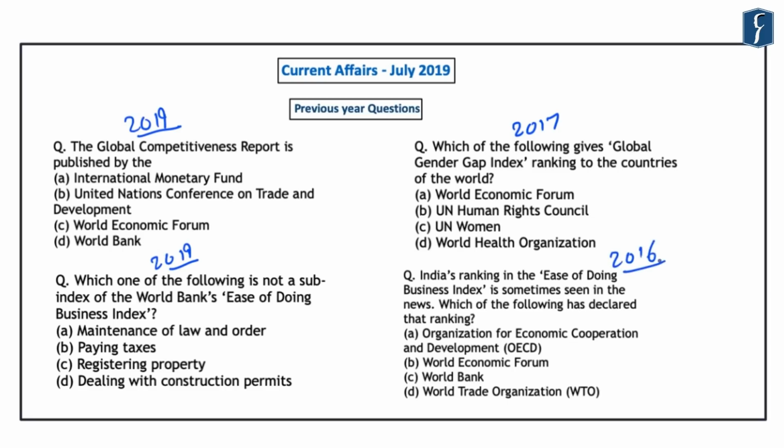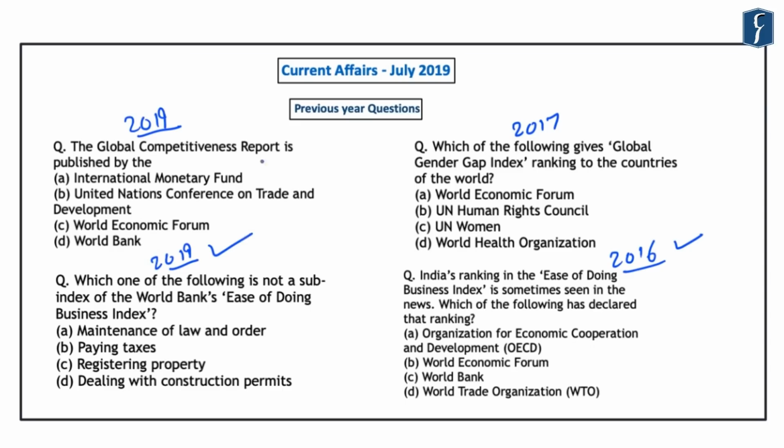If you look at the questions that were asked in 2016 and 2019, both are very similar because they are based on the ease of doing business index. However, in 2016, the question was which of the following releases this ranking based on ease of doing business.